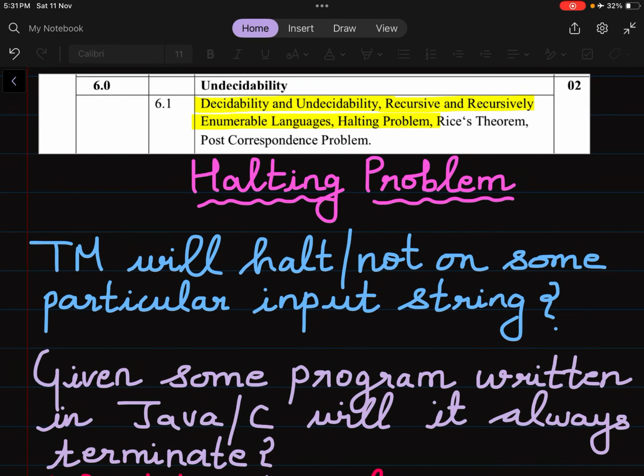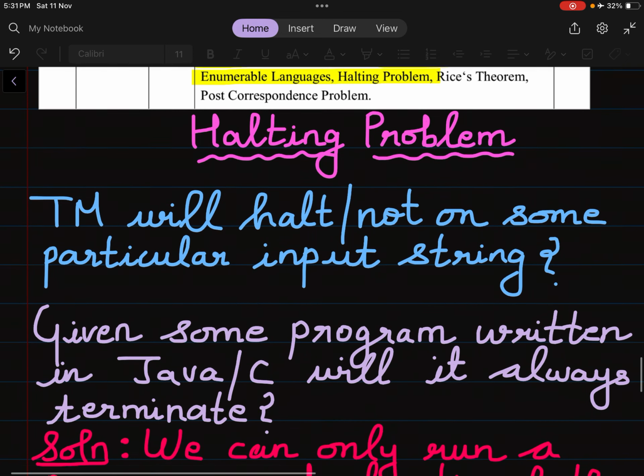So, Section 3 of undecidability. We saw decidability, undecidability, recursive and recursively enumerable languages. Now next is the halting problem. The Turing machine will halt or not on some particular input string. So we have to find out whether or not the Turing machine will halt or it will not halt when you provide some kind of an input string to that Turing machine.